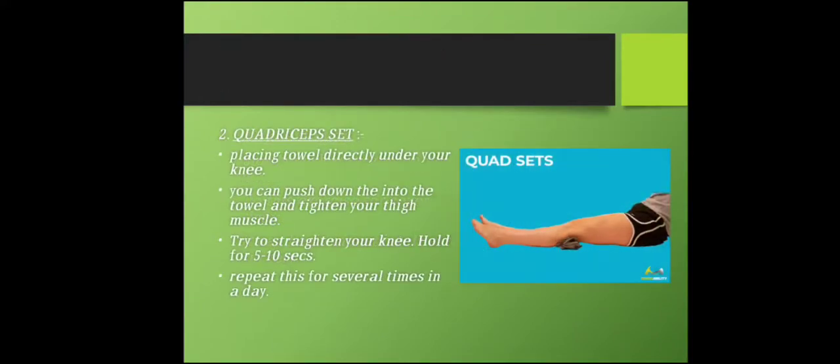Second one is quadriceps sets. For this exercise, place a towel directly under your knee, like shown in the picture. You can push down into the towel and tighten your thigh muscle. Try to straighten your knee. Hold it for 5 to 10 seconds and repeat this exercise several times in a day.